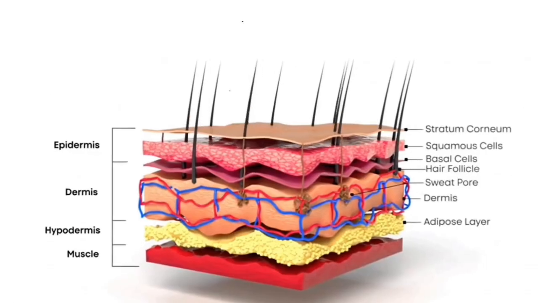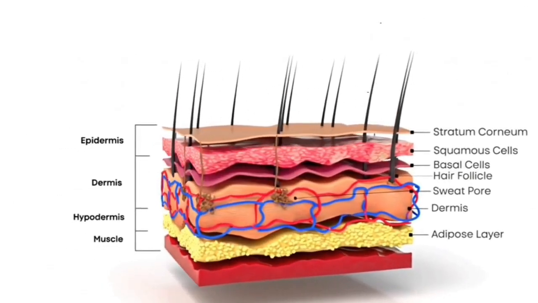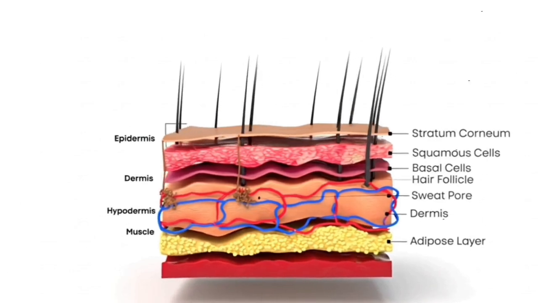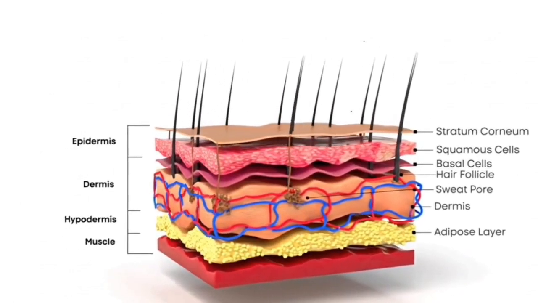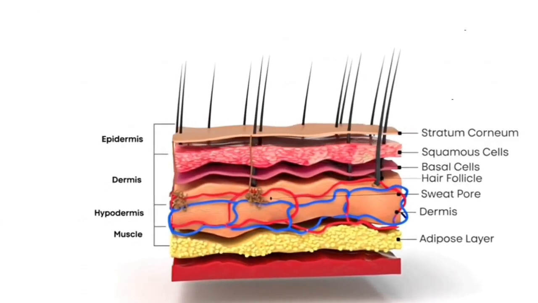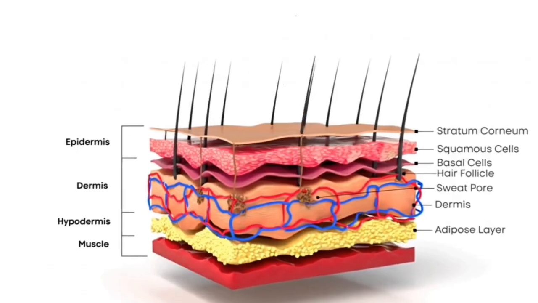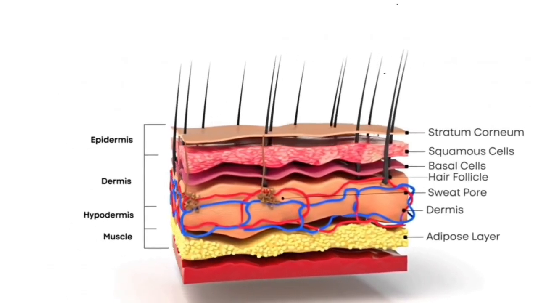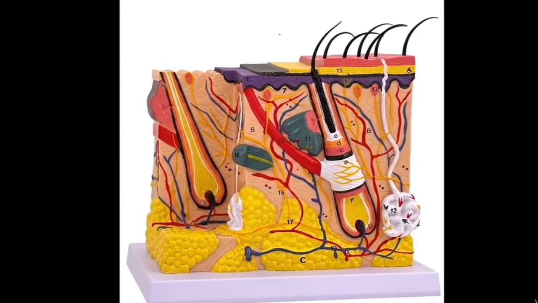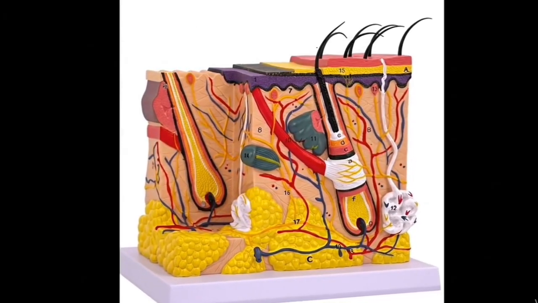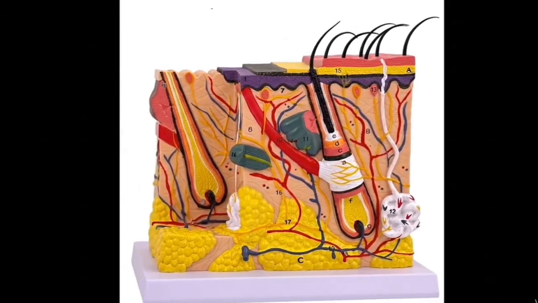It contains melanin, which gives the skin its color and protects it from ultraviolet rays. It has no blood vessels and instead obtains its nutrients from the layer beneath the dermis. The dermis is the middle and thickest layer and contains blood vessels, nerves, sweat glands, and sebaceous glands. It contains collagen and elastin, which give the skin strength and elasticity. It is responsible for sensation and touch and contains nerve endings.